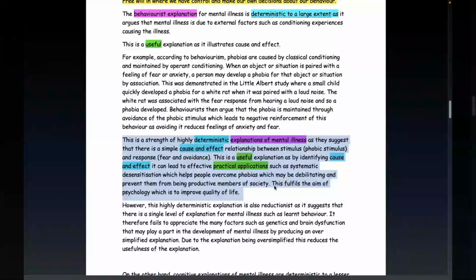You can see how we're expanding here. We're not so much filling, we are adding explanation. Yeah, this fulfills the aim of psychology, which is to improve quality of life. That's all fantastic. Yeah, and what I've done here is I've put a little counter argument, which I'll just leave there and you can stop and look at it. It's the same sort of idea. It just goes the other way.